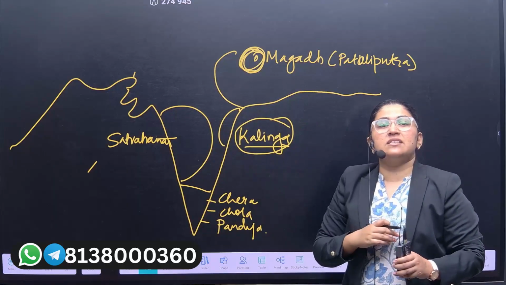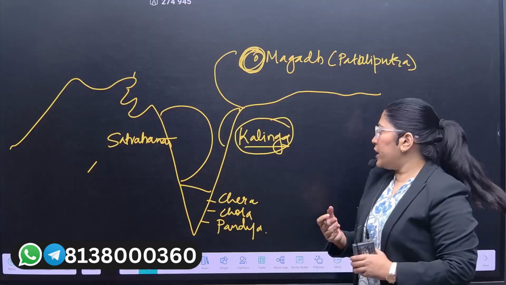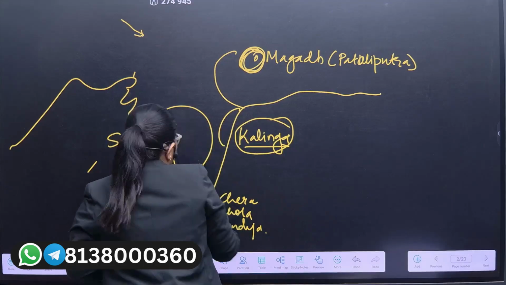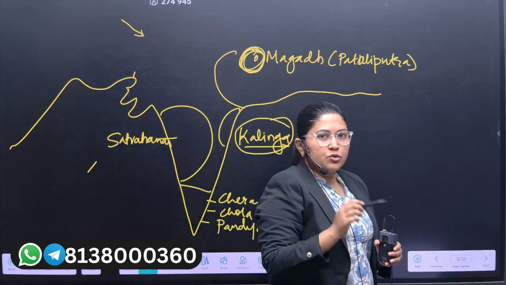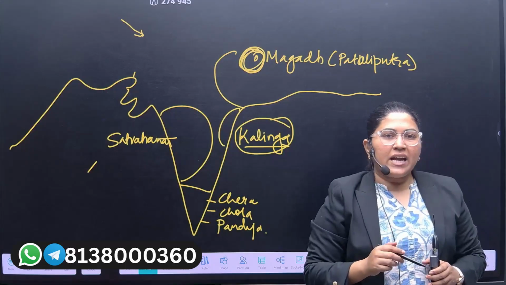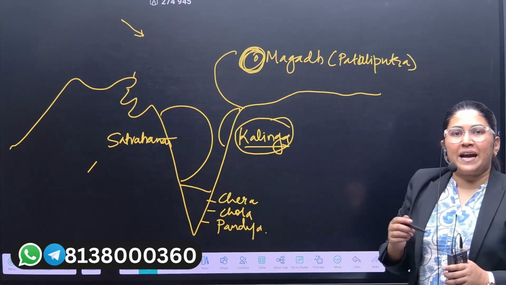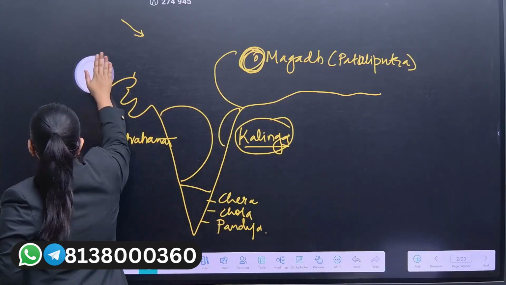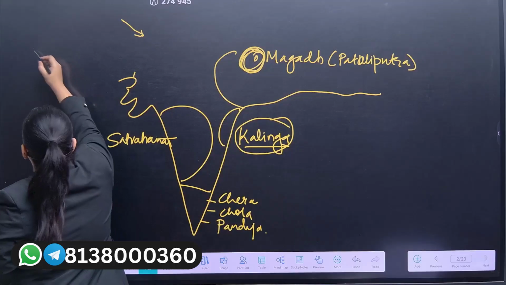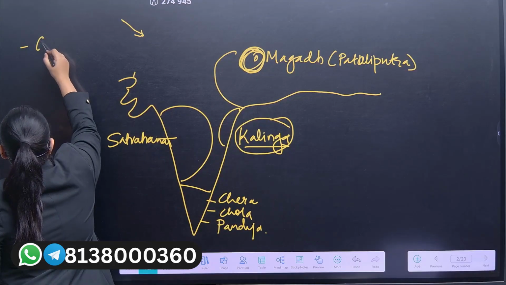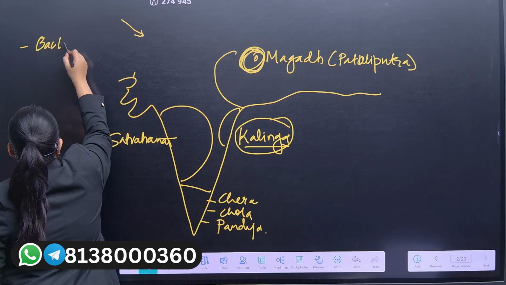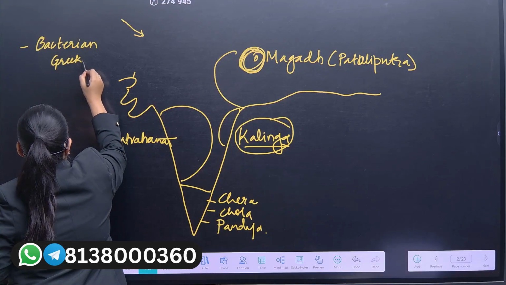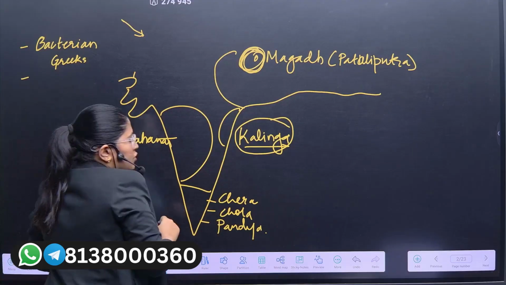Why? Because the successors were that weak. Now during this period, what would invaders think? Invaders would think that it is a good opportunity to conquer the Indian subcontinent, and that is why the first were the Bactrian Greeks. Please try to access the chronology of the invaders. First it would be Bactrian Greeks, who would come from the northwest.